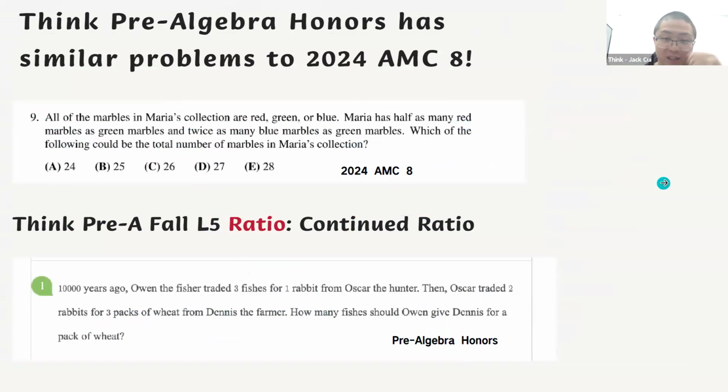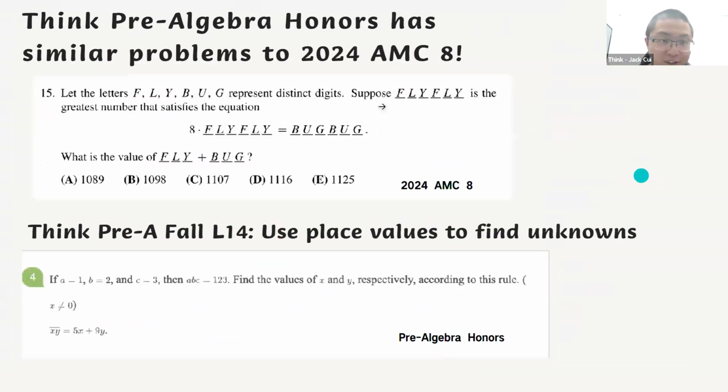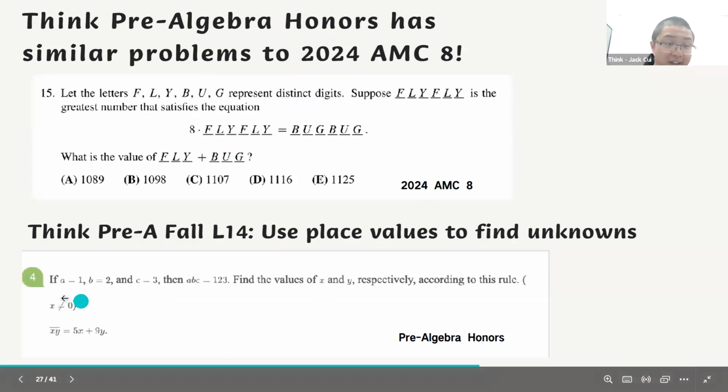I prepared 5 examples for you. Also, place value, to find unknown values. In this question, it's a place value question. We find unknowns, and it says you want distinct digits. And then in the pre-algebra honors class, we also use equation-like expressions to solve for the unknowns.